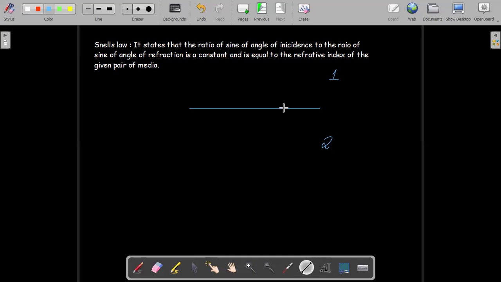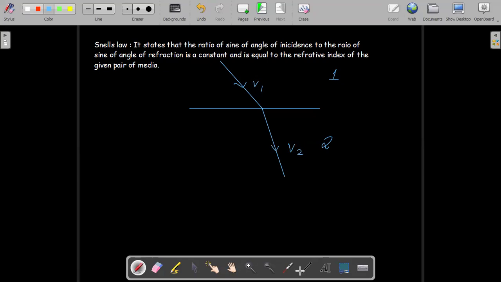Suppose a ray of light passing through medium 1 comes in contact with this interface and then passes to medium 2. Suppose in medium 1 it had velocity v1 and in medium 2 it had velocity v2.